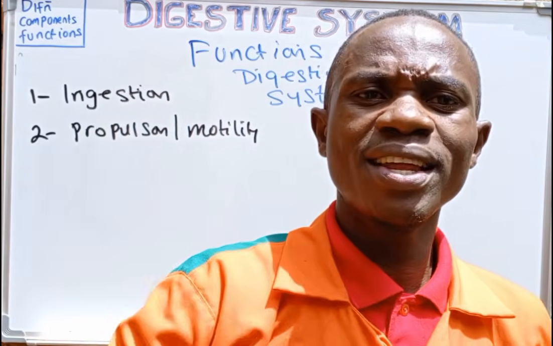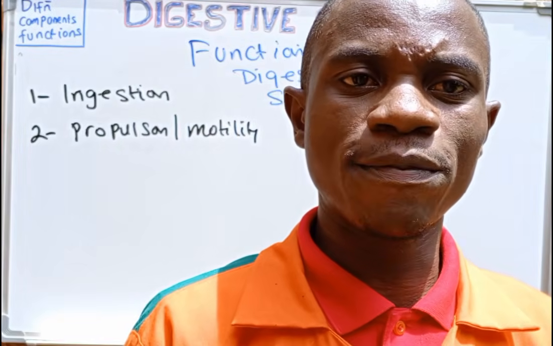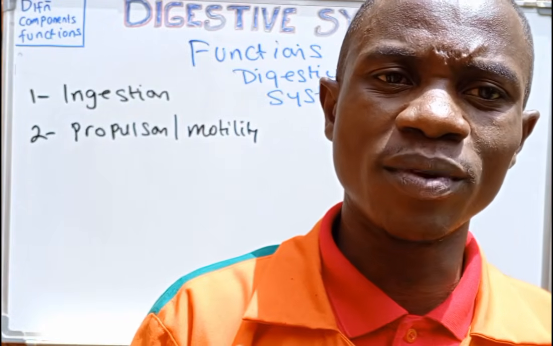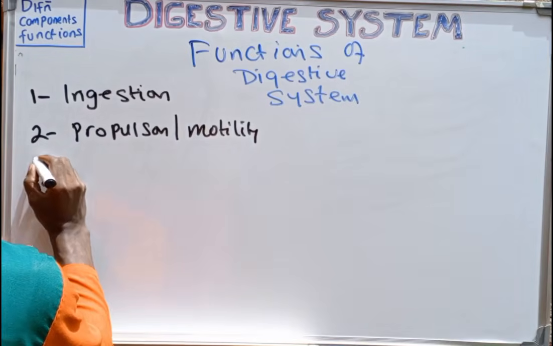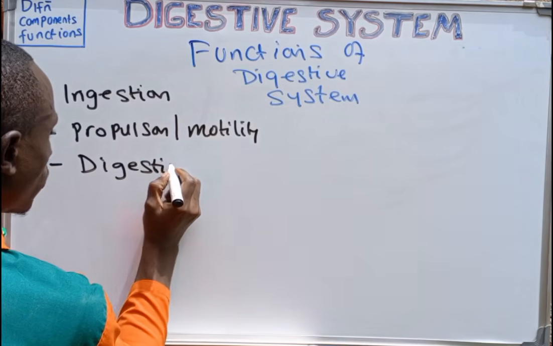And of course, it is within the digestive system that we have the breakdown of food from large particles into tiny particles that can be absorbed. How do we call this process? Digestion. So the digestive system also does digestion.